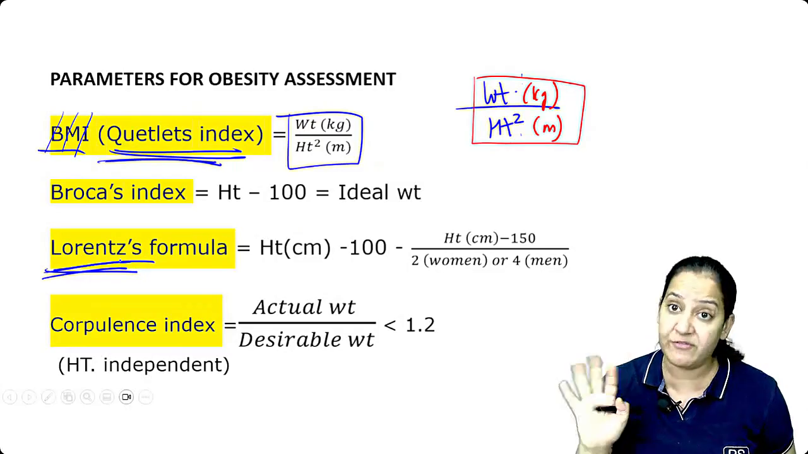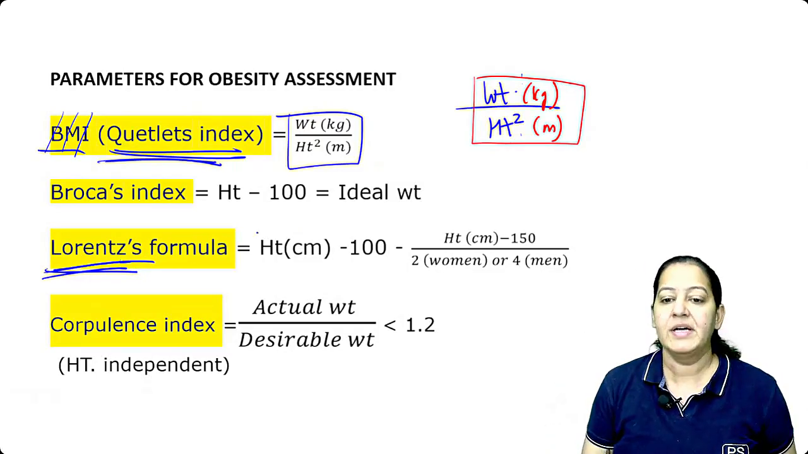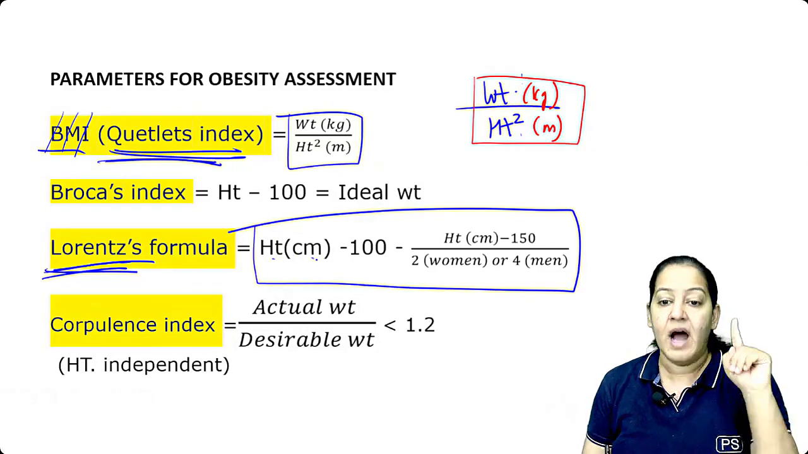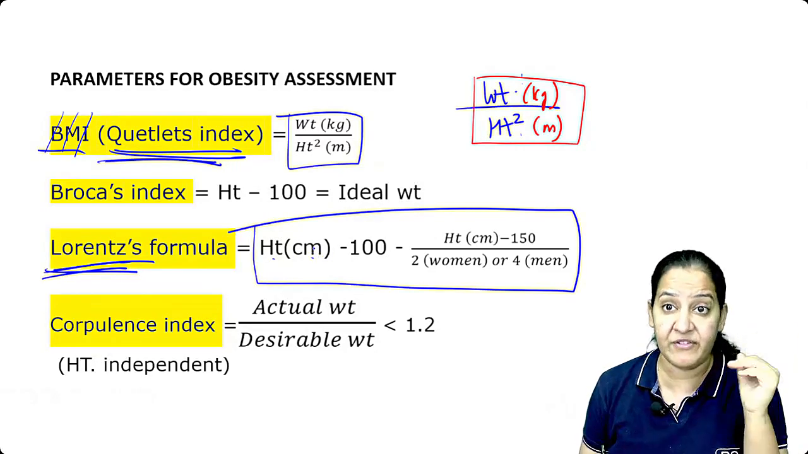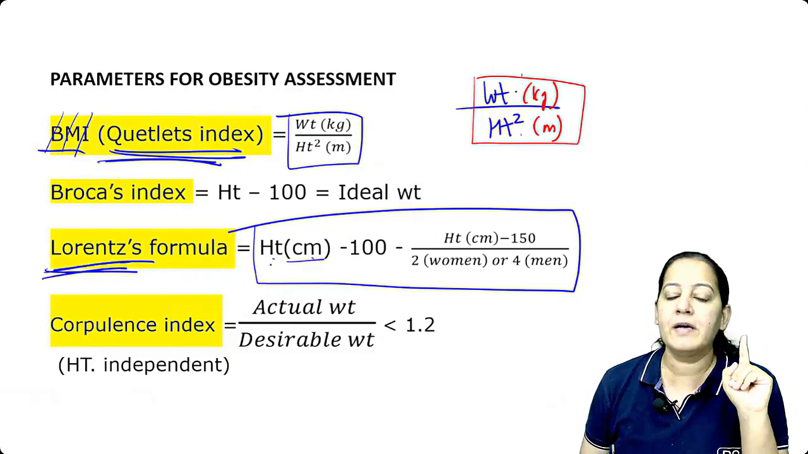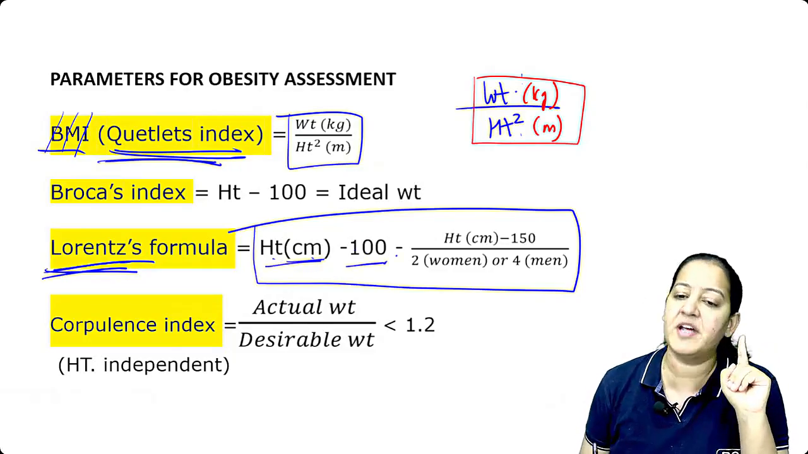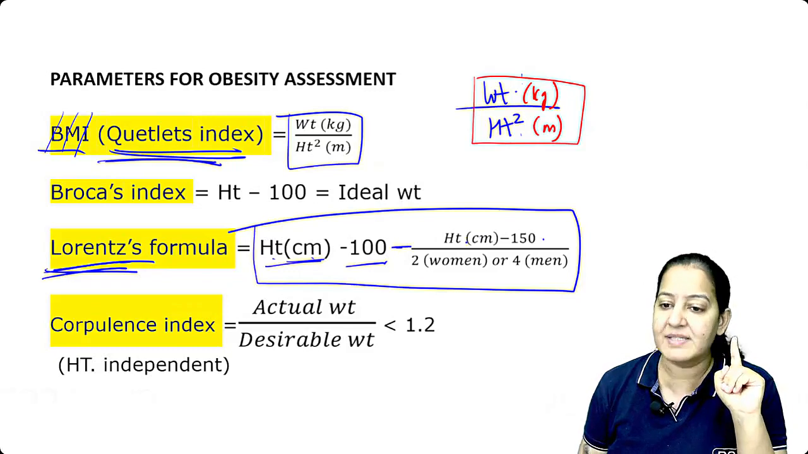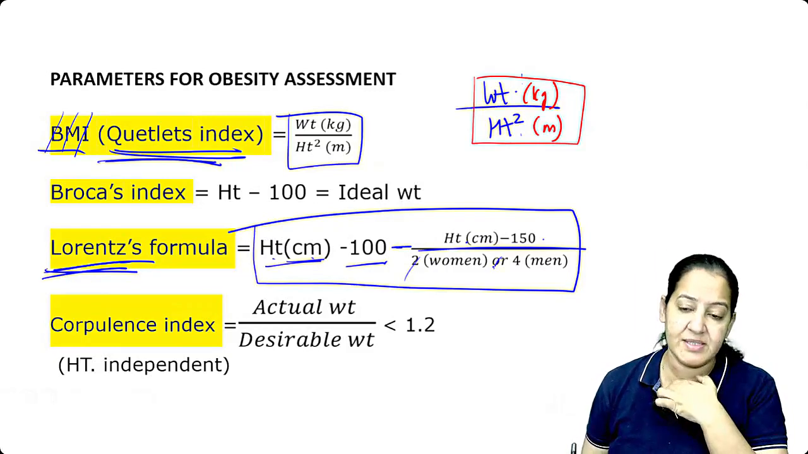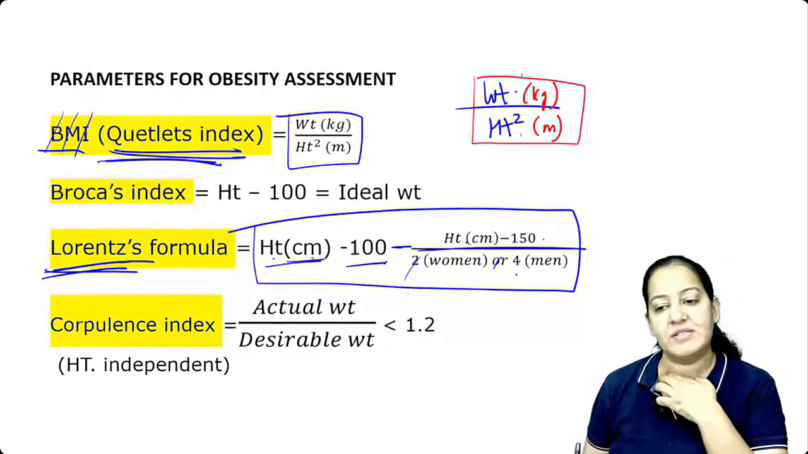Lorentz formula is weight free. It depends only on height. See, the formula is complicated, but you have to learn it. Height in centimeters. My height is 155 centimeters. So it's in centimeters, not in meters. The formula is height in centimeters minus 100, minus (height minus 150) whole upon either 2 or 4. If we are considering female, it's 2. If we are considering male, it's 4.